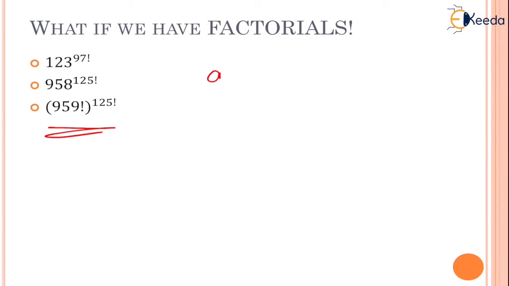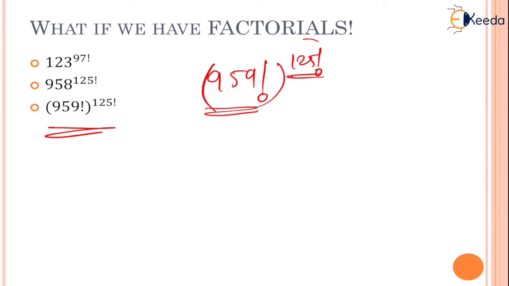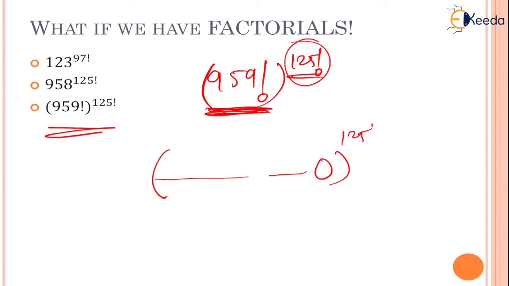Now, a little more complicated? No, I should say a little more easier sum. So, this is a factorial, the whole raised to a factorial. Of course, this is going to be divisible by 4, but you don't have to be bothered. Why? Because each and every factorial, the factorial which is represented here, is definitely going to end with 0, and this entire 0 is raised to 125 factorial.